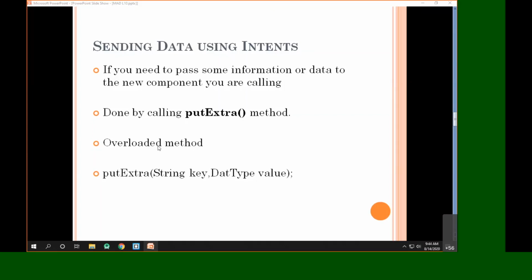Now how does this method look? This method looks in this way. The signature of this method is: putExtra is the name of the method. The first parameter is the key, which is in the form of a string, and the second parameter is the actual value. And as you can see here, it can be of any data type. So you can pass a value of any type here. The thing is that the value should have some kind of key through which the corresponding data can be identified. Okay, so let's try to understand this.